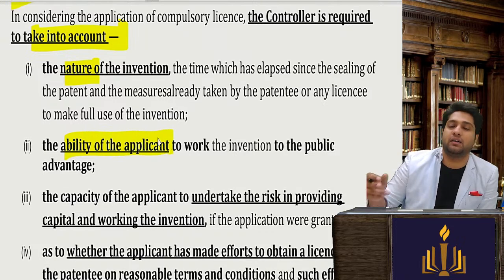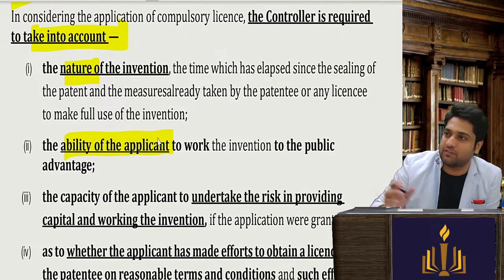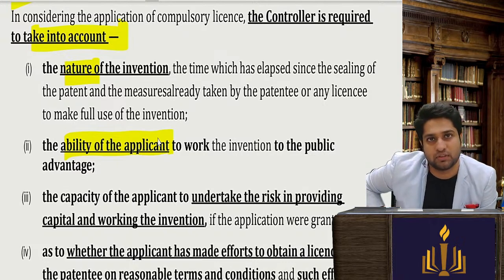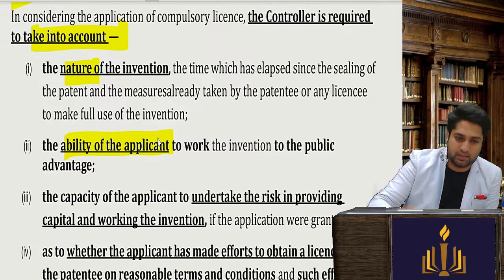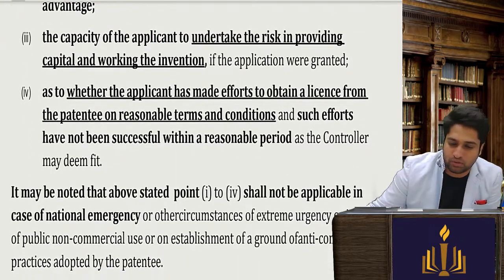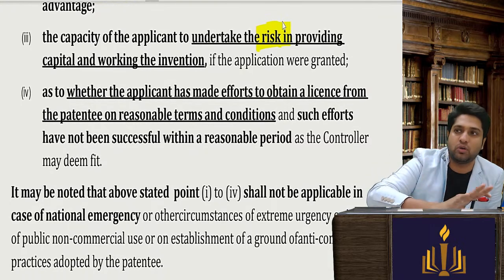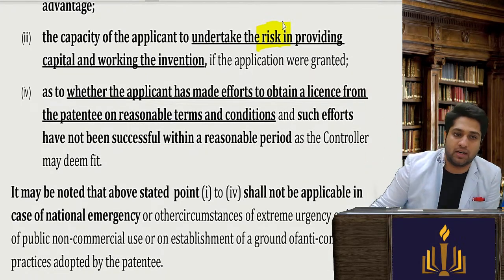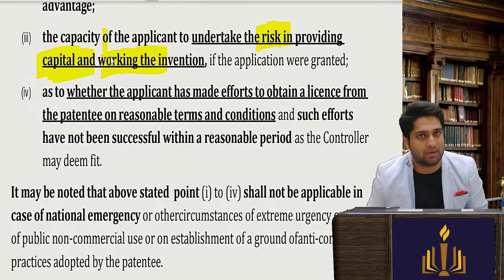Ability of the applicant: the controller will ask why we should give you the license. Will you be able to manufacture if I tell you the patented invention? So who are you? Then second, even if we give you the patented rights, will you be able to manufacture so much quantity? Do you have the working capital? Do you have the capital to set up the manufacturing plant, etc.?